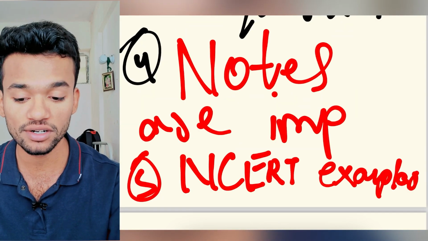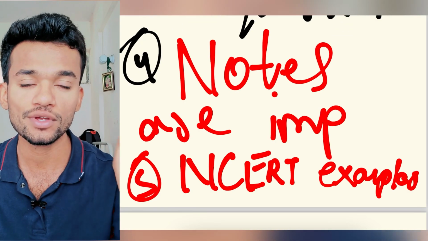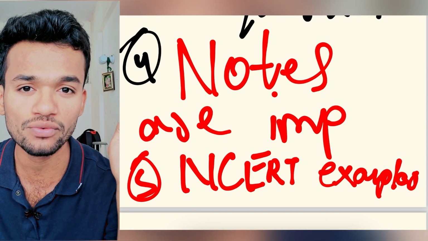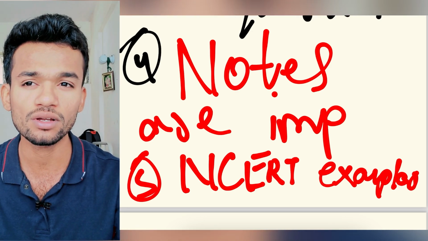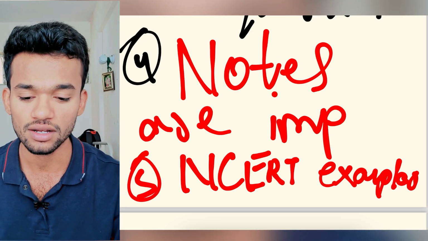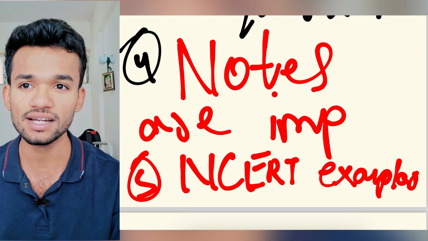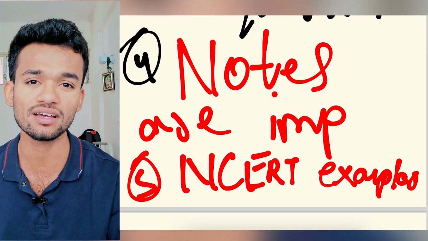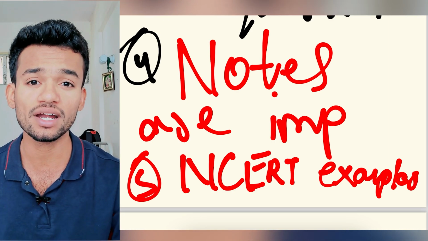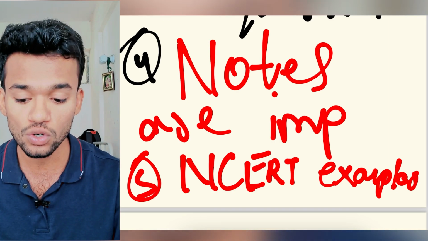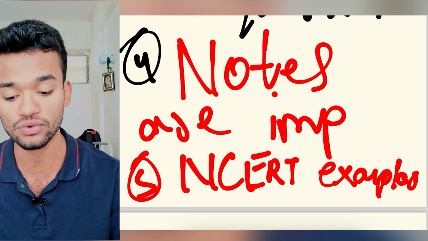One of the most important things is your notes. In organic chemistry, you should be very clear with your notes, because notes will develop your understanding of questions. While you study NCERT, you will not clearly understand the connections of the bonds that are created, and the mechanisms. So notes will help you understand the mechanisms of reactions.